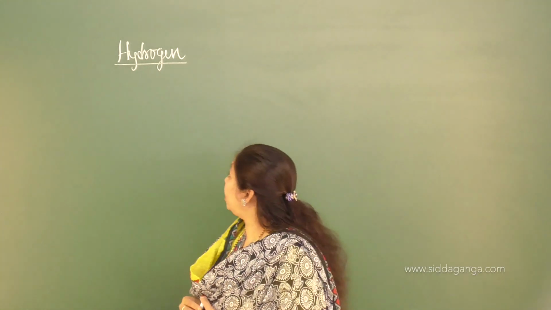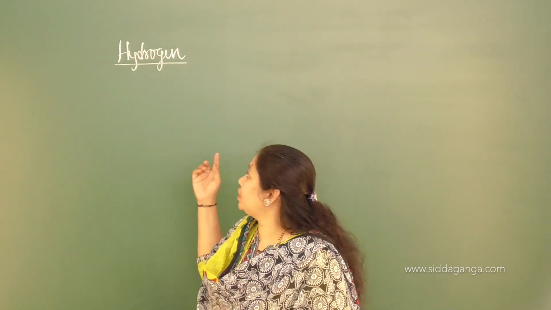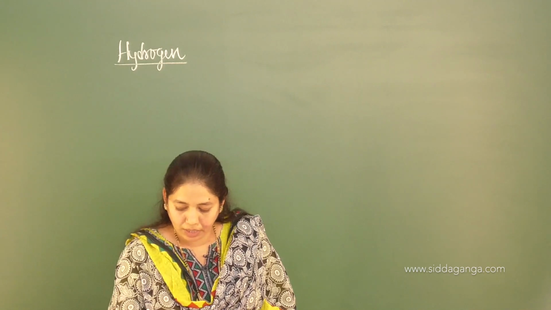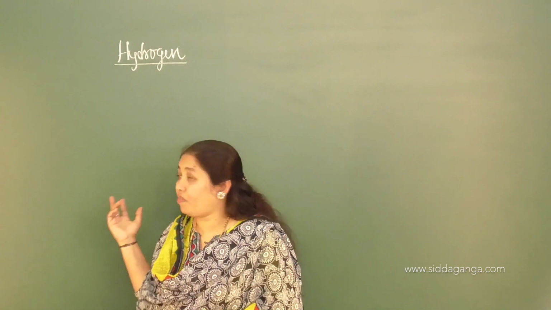In the last classes we discussed the theoretical part of hydrogen. So let us discuss some of the questions with regard to this hydrogen chapter. Before going into the questions, you should recall some concepts. Hydrogen is a very important element in the periodic table, and its position in the periodic table is not well defined or justified. And there are many ways used to prepare hydrogen.